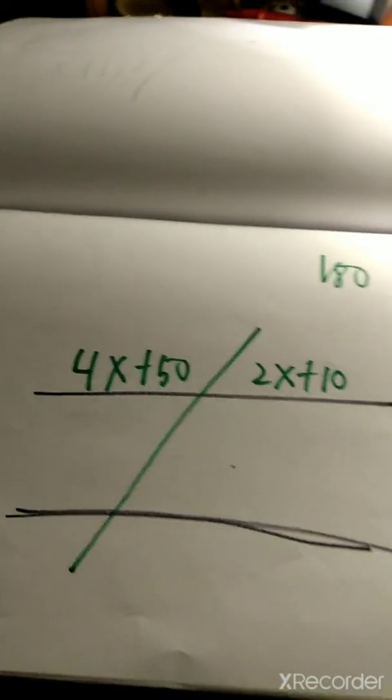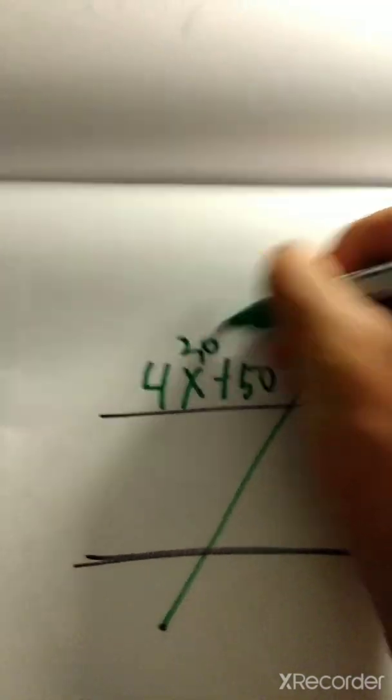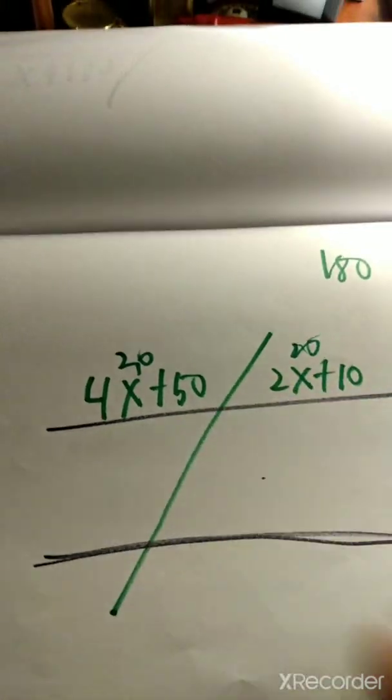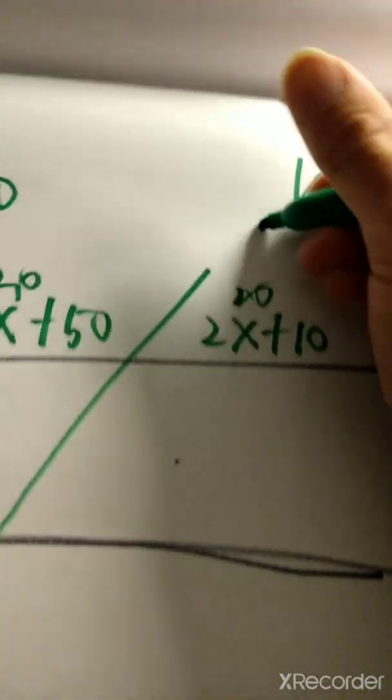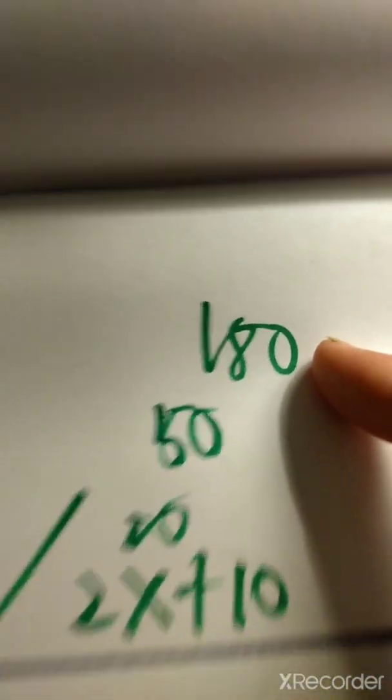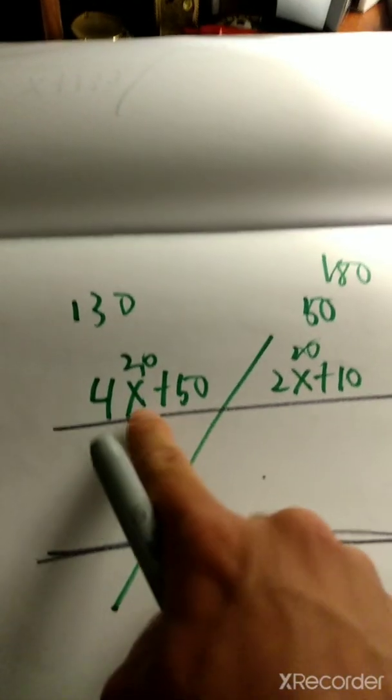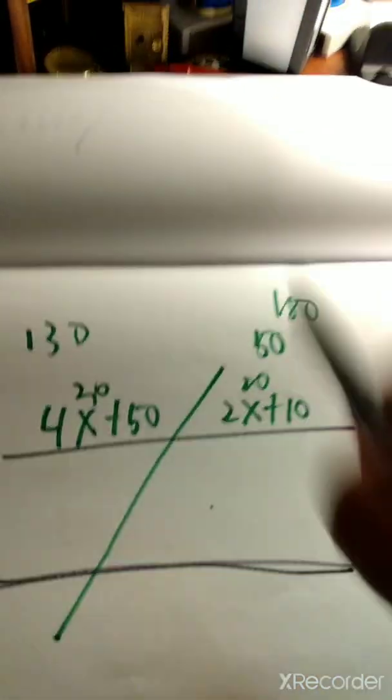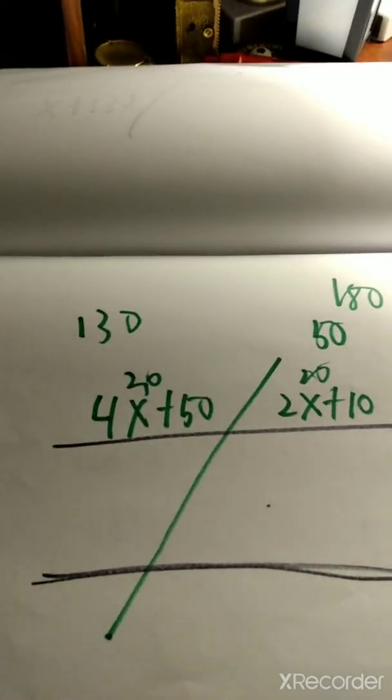So will that work when we plug it in? We're going to try and plug in 20 for both expressions. 4 times 20 is 80, plus 50 is 130. And 2 times 20 is 40, plus 10, that is 50. 130 plus 50 equals 180. So yes, 20 would work for x, and that's what makes these equations true.